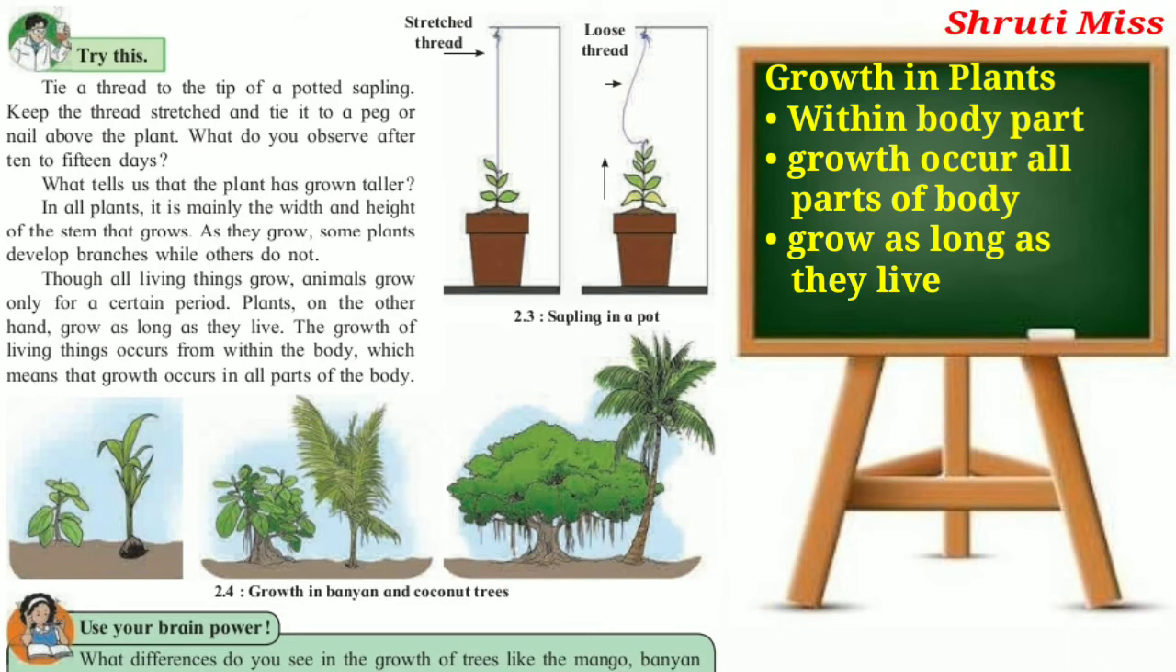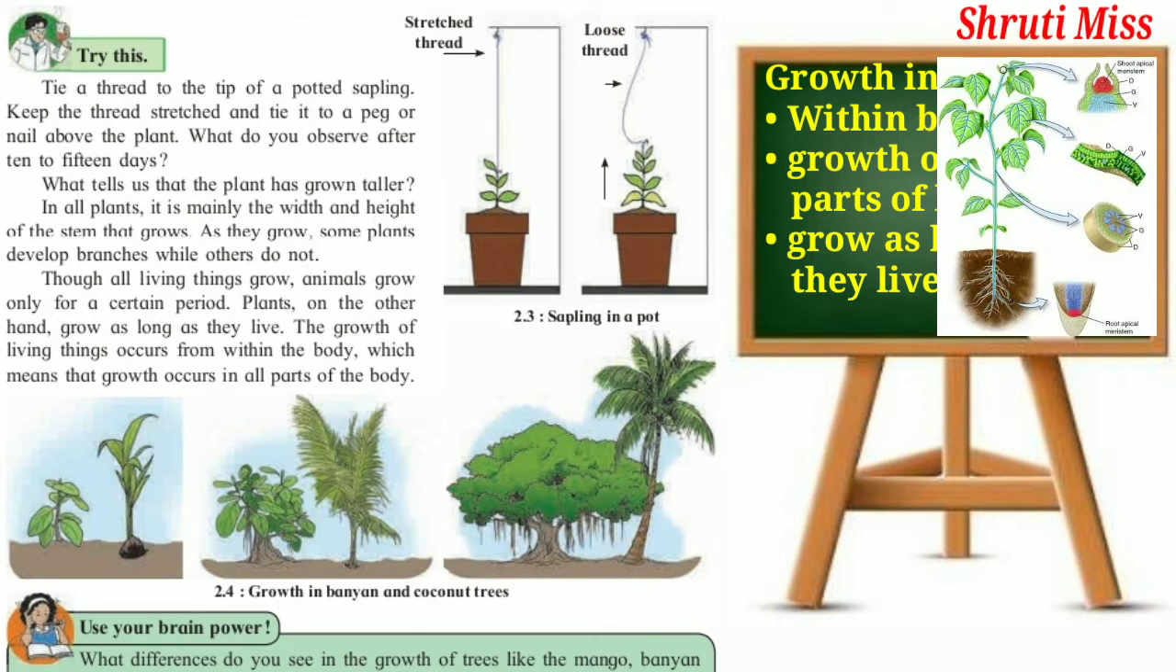Though all living things grow, animals grow only for a certain period, while plants on the other hand grow as long as they live. Okay, the only difference between animals and plants is that animals grow only for a certain period, while plants grow as long as they live. The growth of living things occurs from within the body, which means the growth occurs in all parts of the body. Okay?